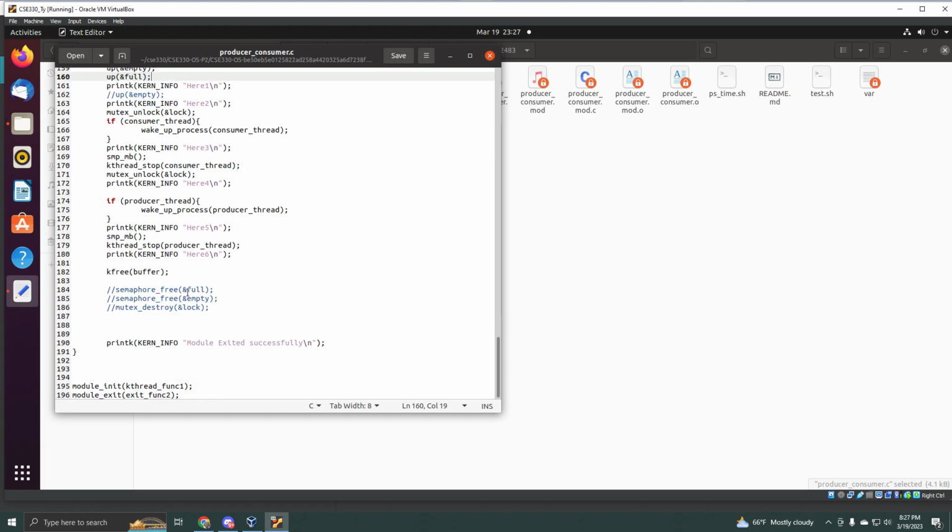And I couldn't figure out how to free the semaphores either. I tried so many different things. And then "module exit successfully." We will never see that.